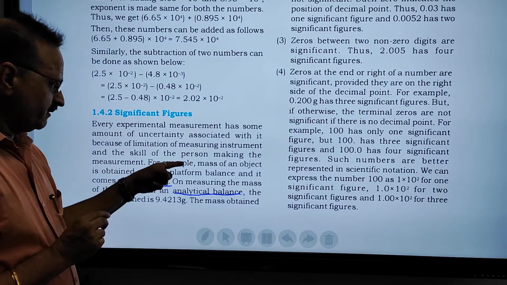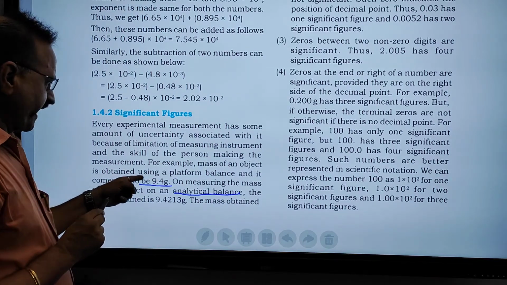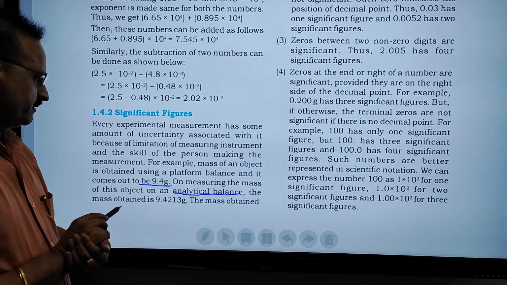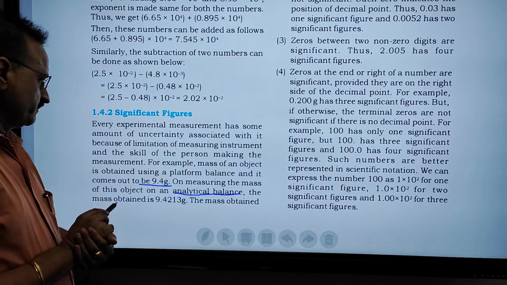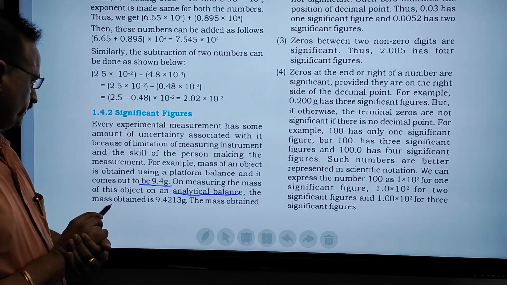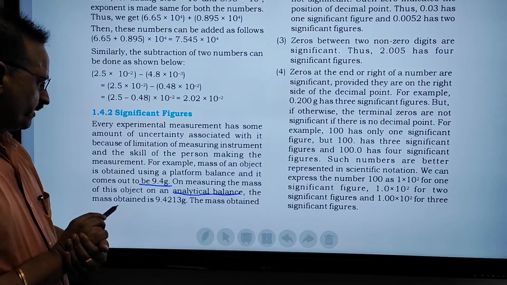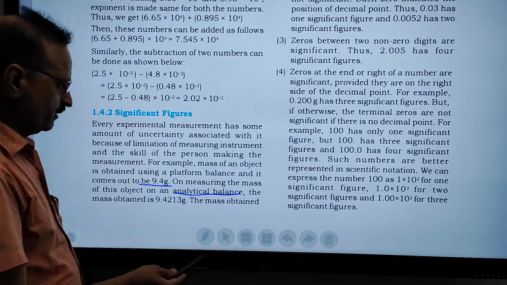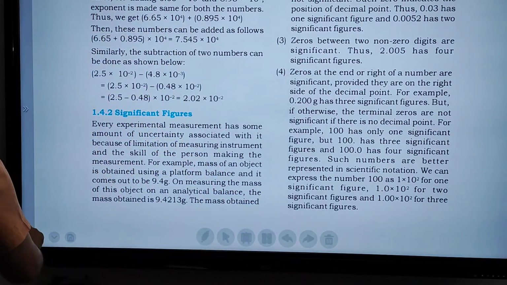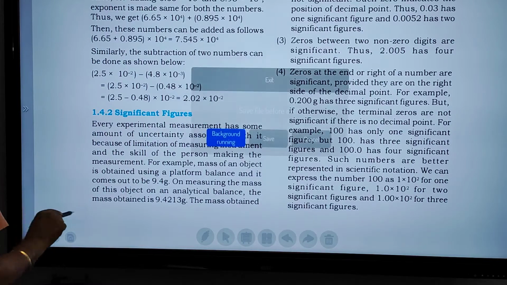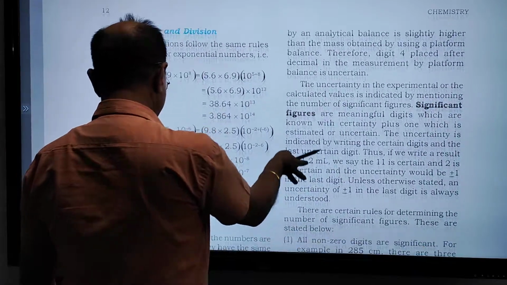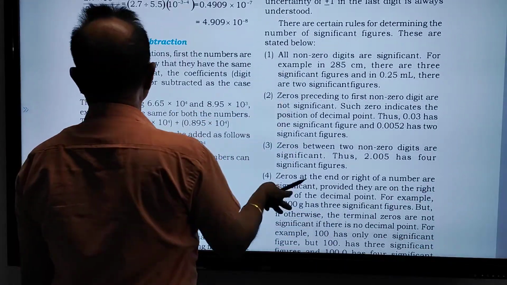The platform balance gives a mass of 9.4 grams, and the analytical balance gives 9.4213 grams. This means there is a difference obtained by measuring with a different instrument.